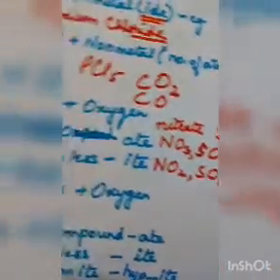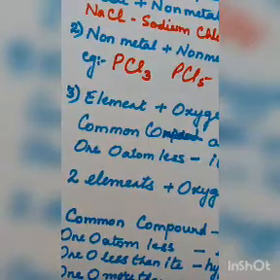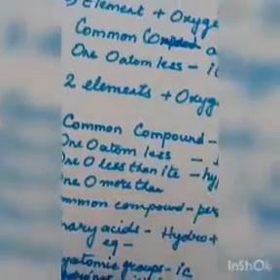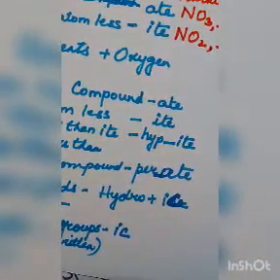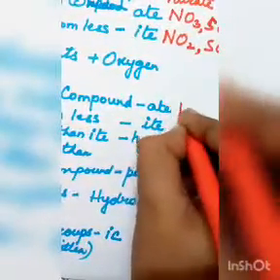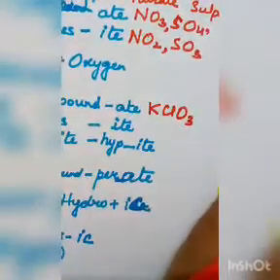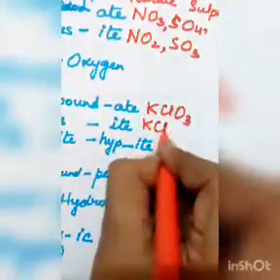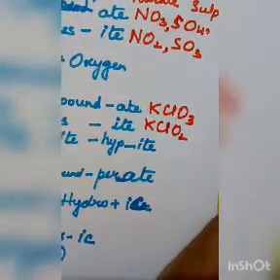Now there are a number of other compounds which are formed with 2 elements and oxygen atoms. Here also we take the common compound and use the suffix -ate. Like potassium chlorate, KClO3, which is the most common compound here. If I reduce one oxygen from this compound, it will be potassium chlorite, -ite will be used.